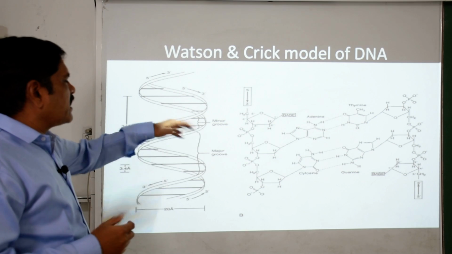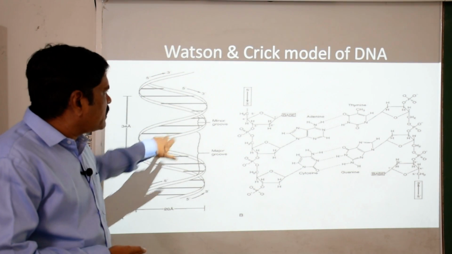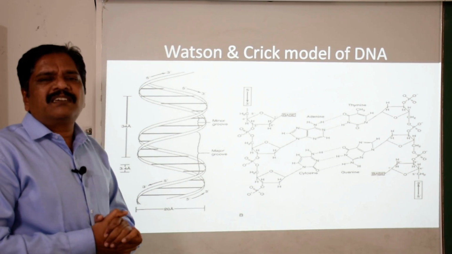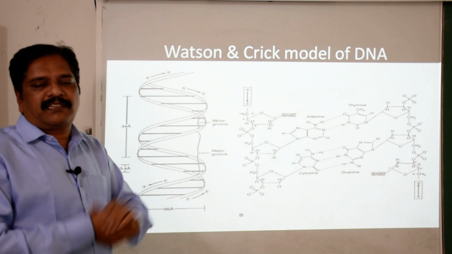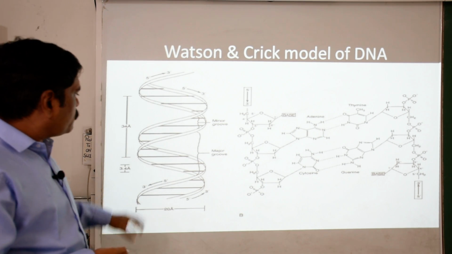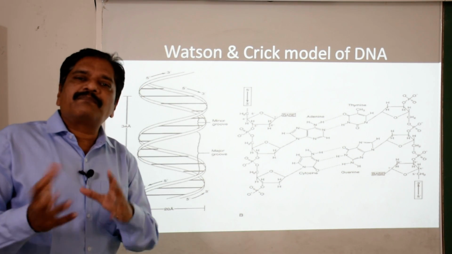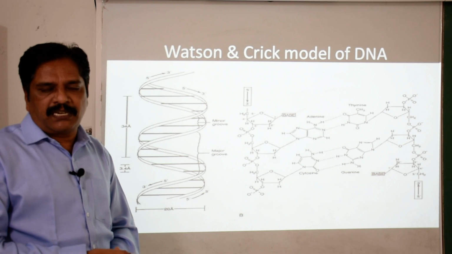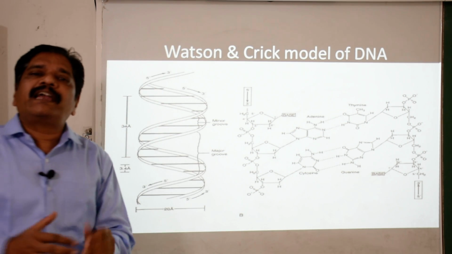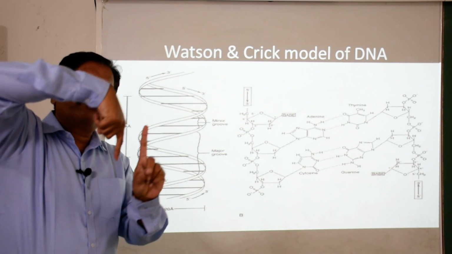See, here a diagrammatic presentation is there. This DNA is a double-stranded structure. It is not straight, it is a helical structure, that means it is twisted in nature. Here the two strands run 3 to 5 and 5 to 3, which means these two strands are complementary, and one more important feature is that they are arranged antiparallel, just like 3 to 5 then 5 to 3.